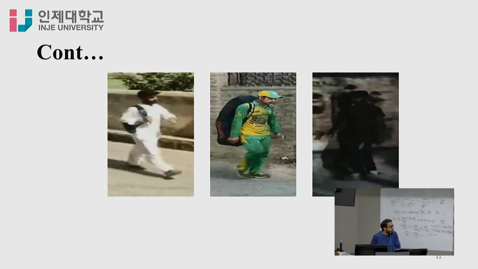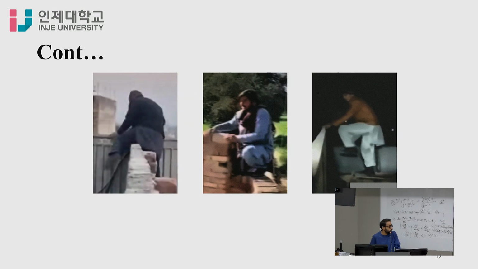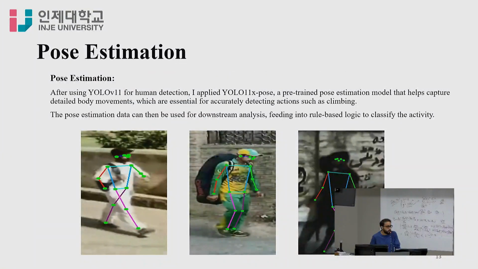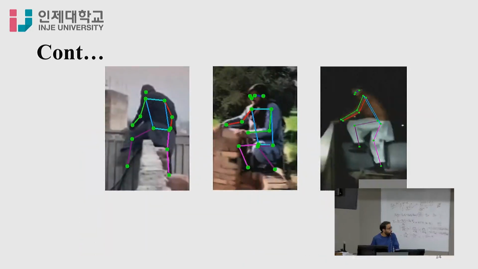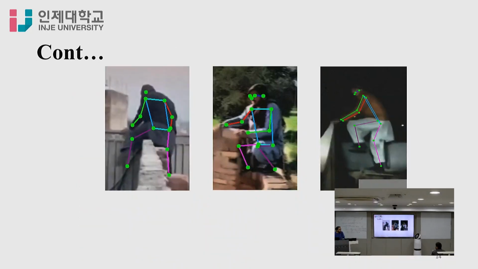As you can see here, there are two classes in my video data set. One is normal and the other one is wall crossing. It will detect the human in each frame and crop the human area from each class, from each frame. After applying YOLO, I pass it through the pose estimation model on this frame for human detection. This one is the normal case and this one is the wall crossing case.